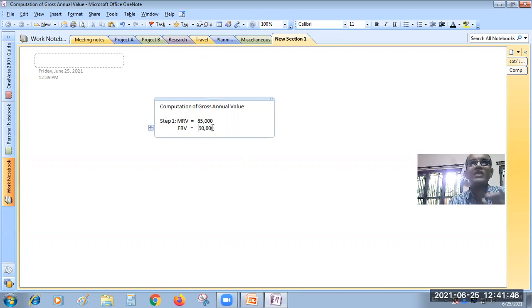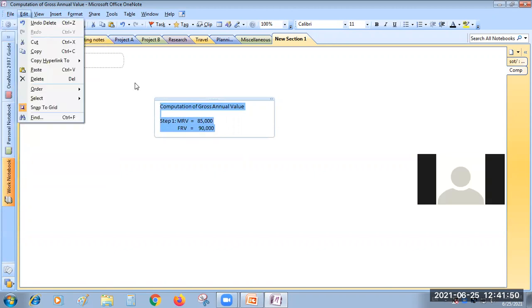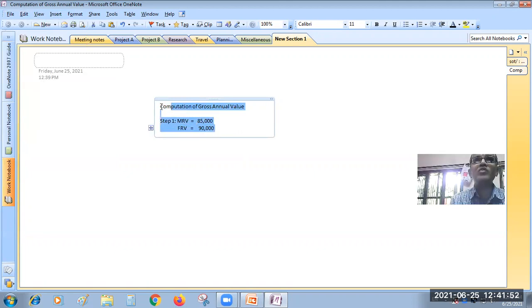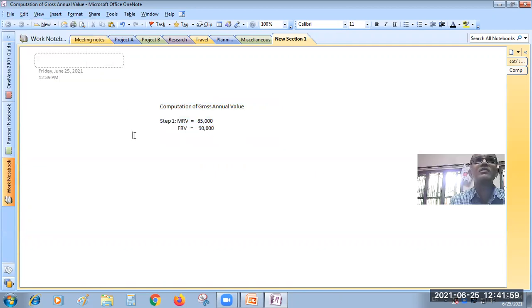Okay, I will increase the font size. Are you able to see, is it visible to you? Yes, sir. Shall I increase the font size otherwise? Okay. See, what I am doing is, this 90,000 has to be taken into consideration.